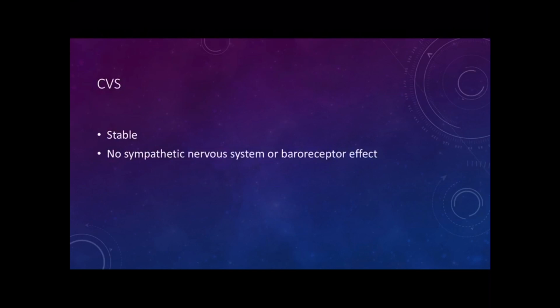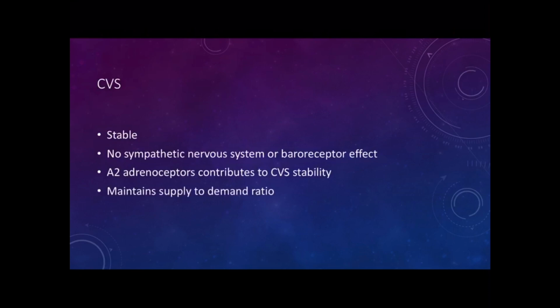It is said to be stable because it does not have an effect on the sympathetic nervous system, or it does not blunt the baroreceptor reflexes. Although it does activate the alpha adrenoceptors, which contributes to stable hemodynamics. It must be kept in mind that it maintains the supply to demand ratio and therefore can be used in ischemic heart disease patients.